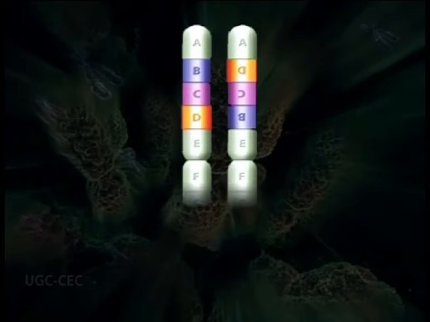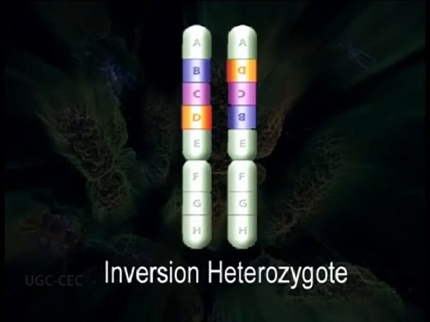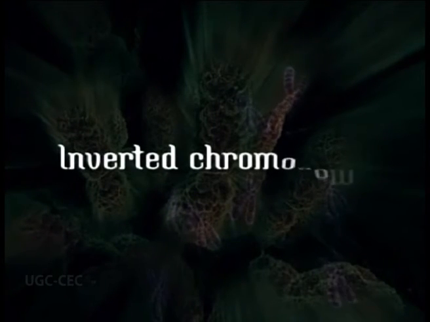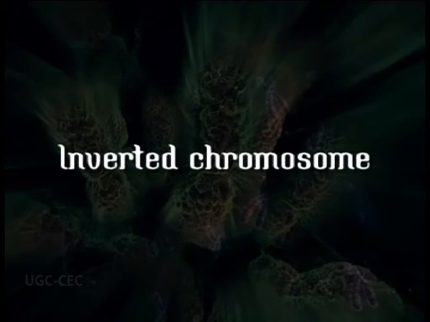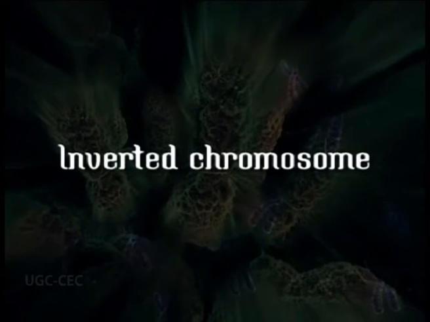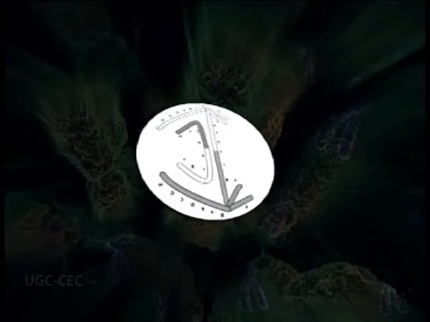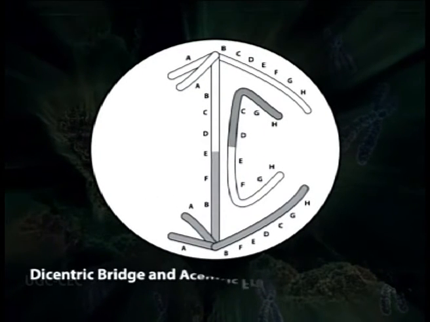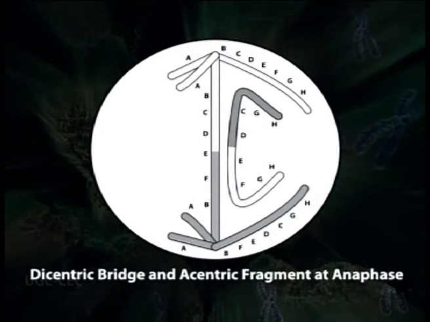In this case, when a paracentric inversion heterozygote undergoes meiosis and the inverted chromosome takes part in a crossing over event with the normal chromosome, then there is a formation of a dicentric bridge and an acentric fragment.